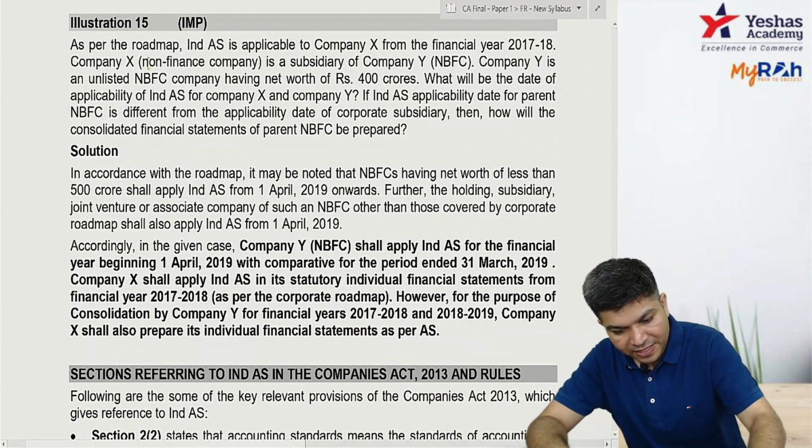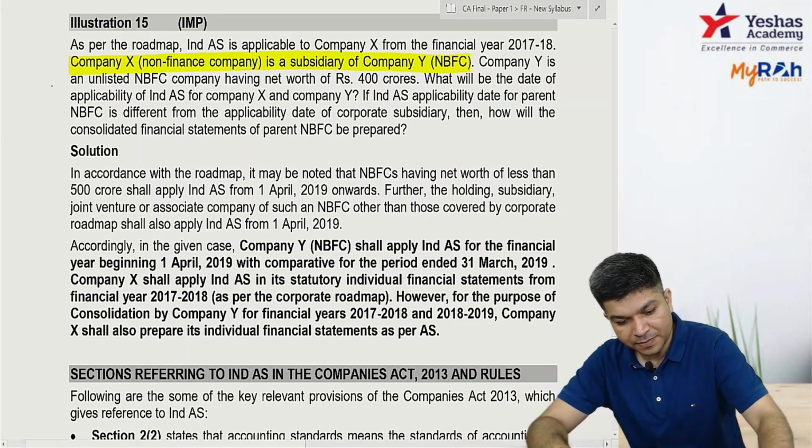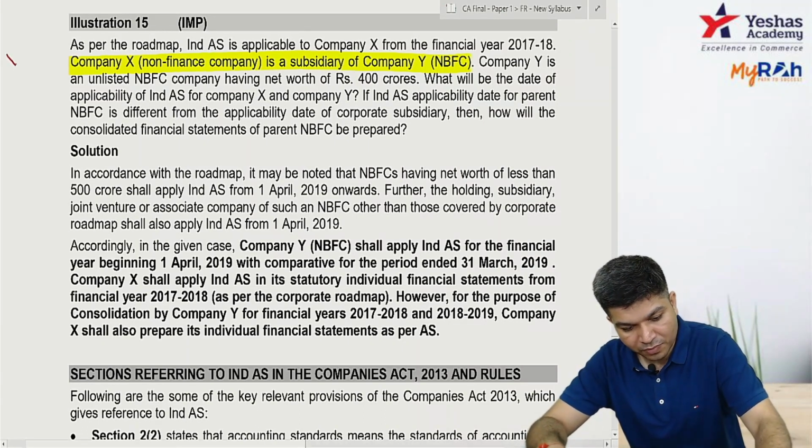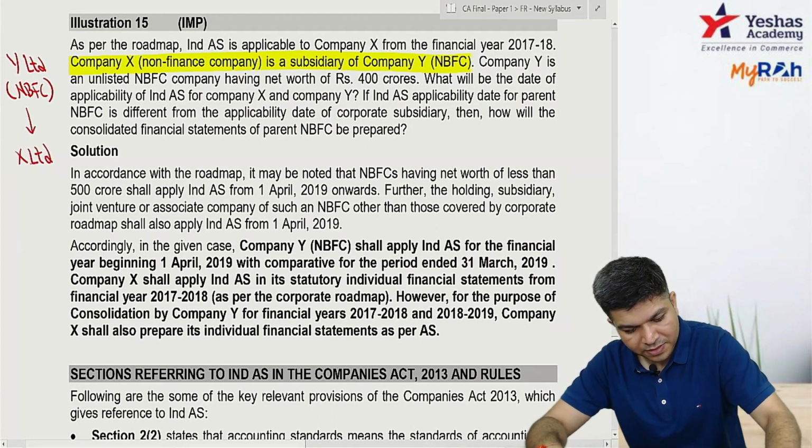X is a non-finance company. It's a subsidiary of Y NBFC. So Y Limited is NBFC and below it is X Limited, non-finance.